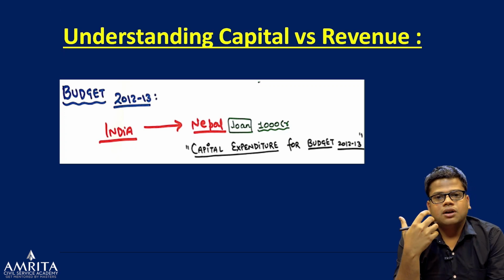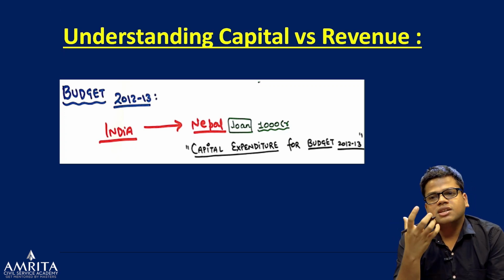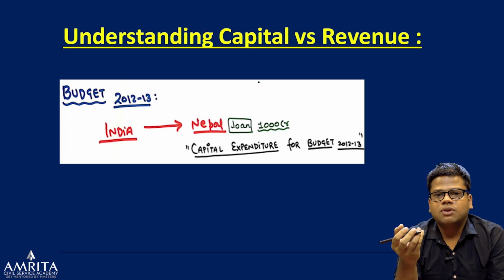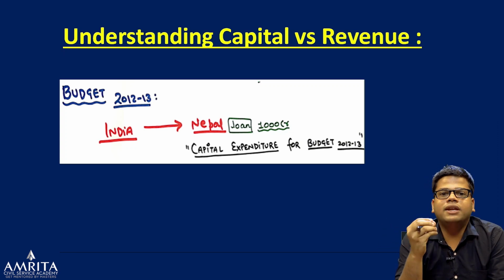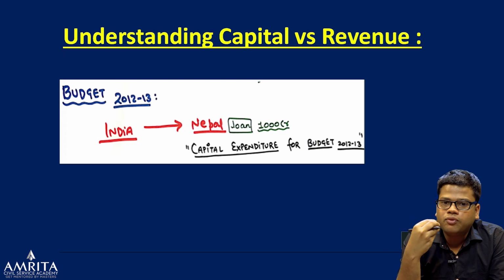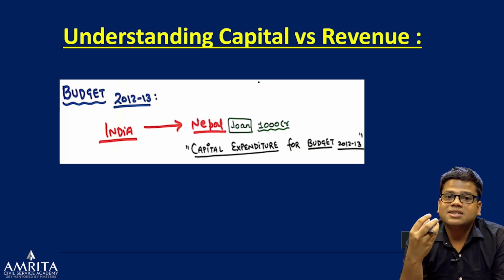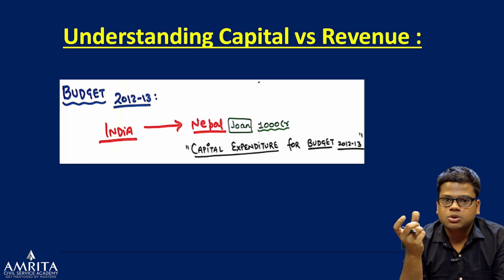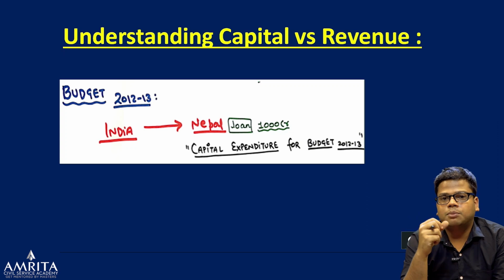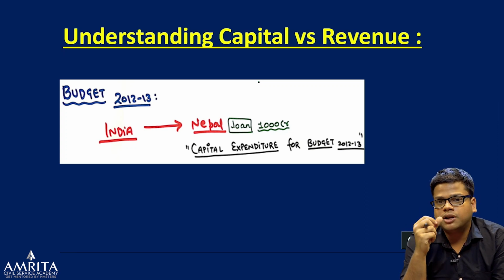So, if an expenditure, where you get some money or you give money to someone, creates an asset or a liability, if you have taken a loan from someone, then it creates a liability on you that you have to pay back that loan, right? So that loan will come into the capital part.